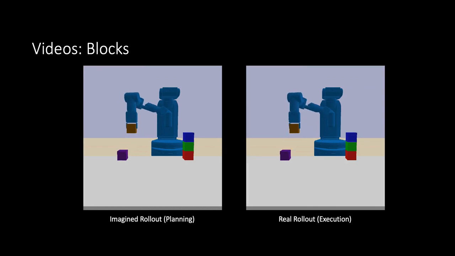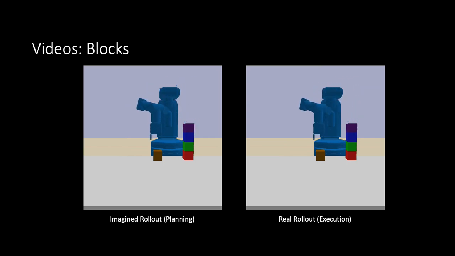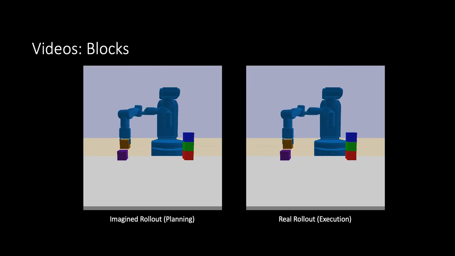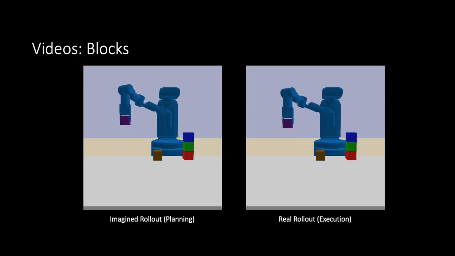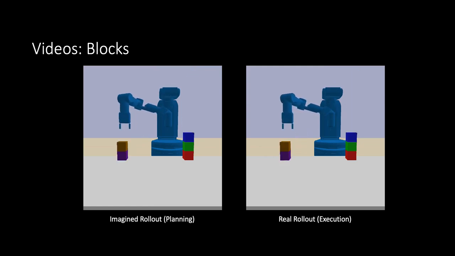The remainder of this video shows the results of planning in two of our domains. First, we have the blocks domain. The goal is for the robot to build a particular tower of the blocks. On the left, we're showing the imagined rollout that the agent has in its head when it finds a successful plan, and on the right, we show the result of executing this plan in the actual environment. The two videos look very similar, which shows that the learned models the agent is planning with are extremely accurate.